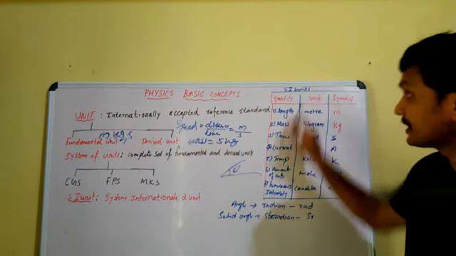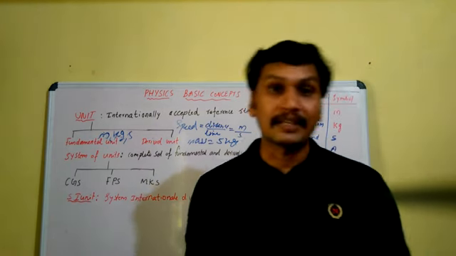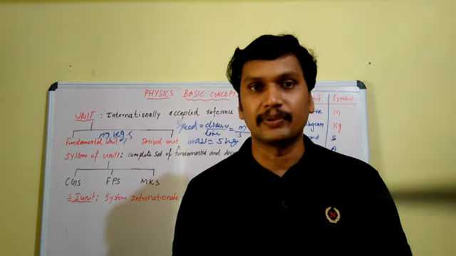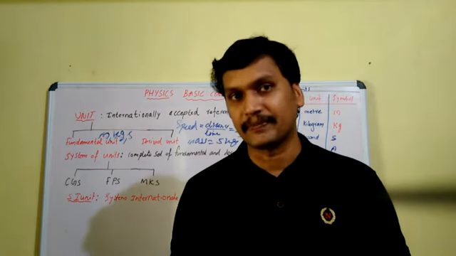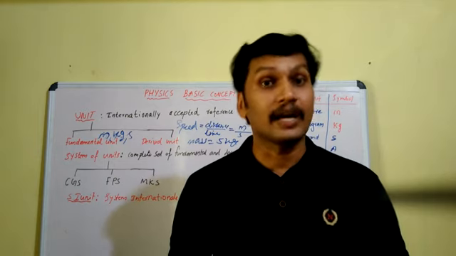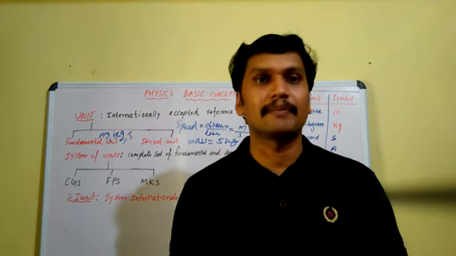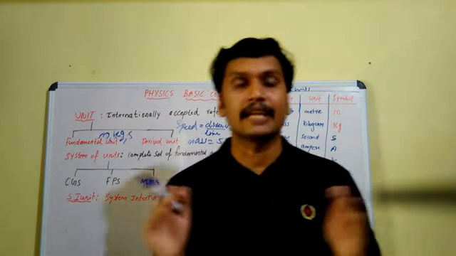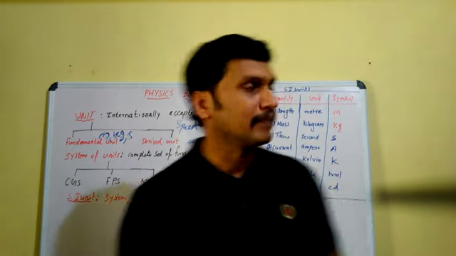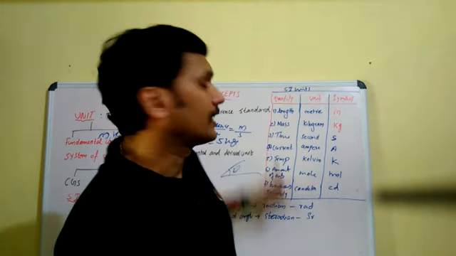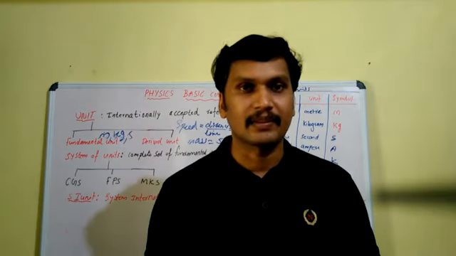By using these 7 plus 2 fundamental units, we can deduce all other derived units. In the SI system, we have derived units too. For the measurement of all derived physical quantities, we can form these derived units by using the fundamental units. Thank you.